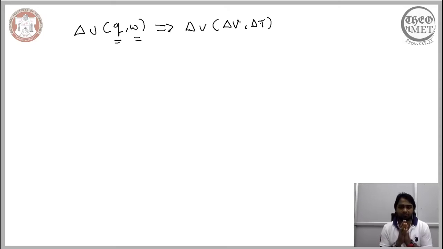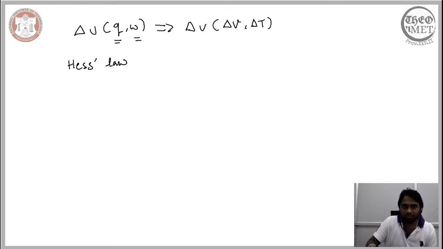One of the advantages of replacing the path variables with the state variables, we saw, is that it leads to what we now refer to as Hess's law of summation. It is by replacing the path variable with the state variable that Hess's law of summation becomes possible. To be more precise, you can add another word to it: it is Hess's law of heat summation.